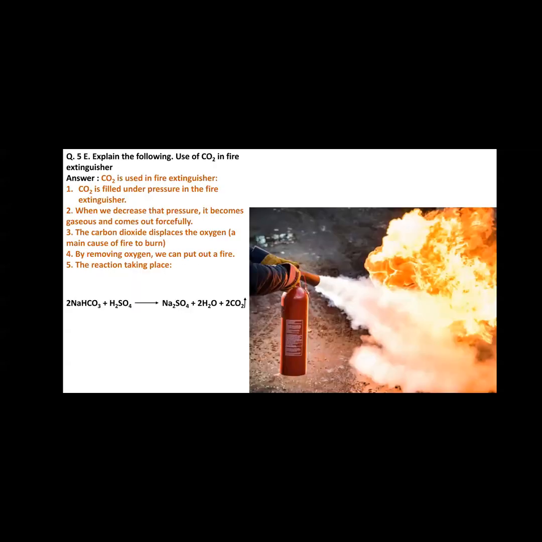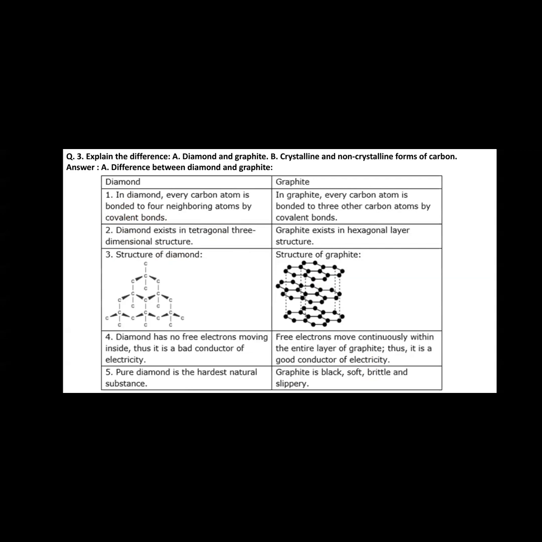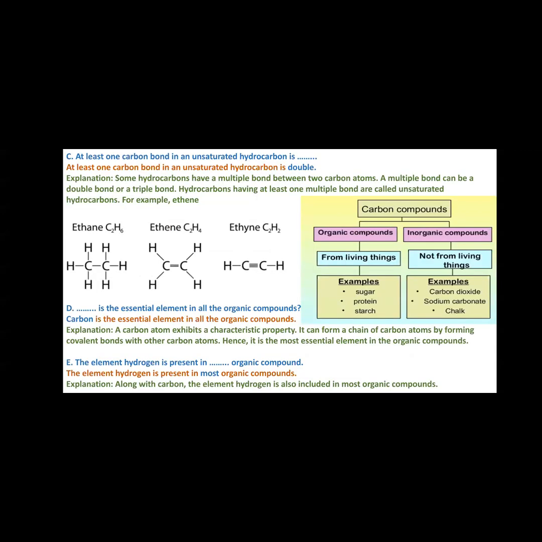So now let us discuss what we have studied in this lecture. We discussed questions, the fill in the blanks, and the reasons. We learned the crystalline and non-crystalline forms of carbon, then unsaturated and saturated hydrocarbons.